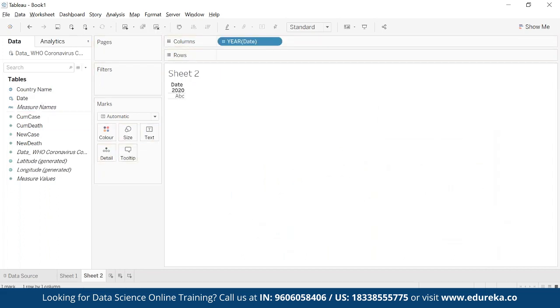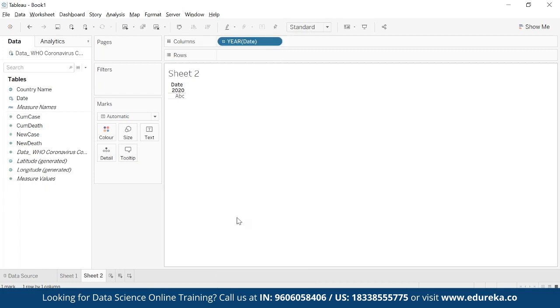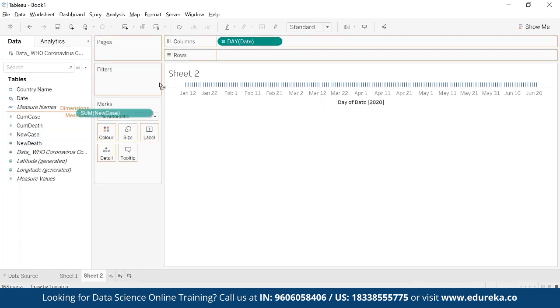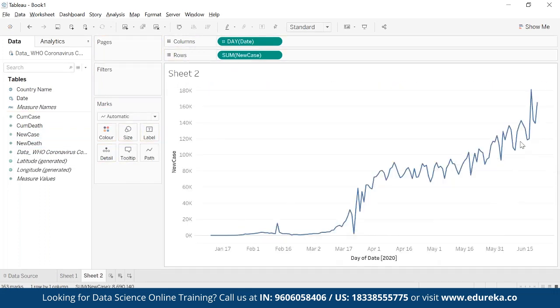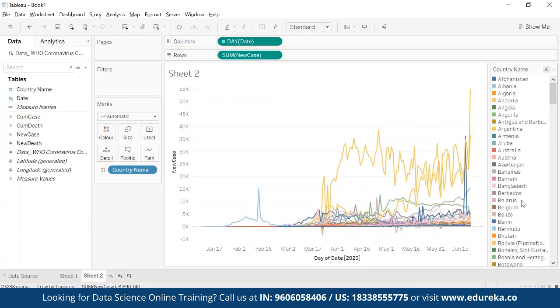Okay. Now in here, I'll drop down, you will see two options. One is year, quarter, month, day, and month. Again, year, quarter, month, day, and month. I'll go with the below date because I want month and year both together. So I'll click on this day and I'll drag the total number of cases out here, and this will give me the total cases. It's a trend line, which is helping me understand how the trends are. And then I can have the country name and the color. If you want to see at the level of country, I can just drag the country as well.